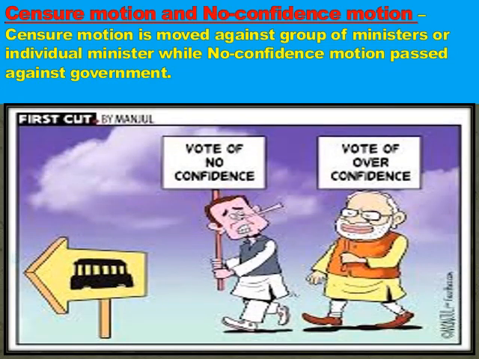Now what is censure motion and no confidence motion? Censure motion is moved against a group of ministers or individual ministers, while no confidence motion is passed against the government. तो नो कॉन्फिडेंस मोशन मतलब होता है भाई हमें सरकार पे कॉन्फिडेंस नहीं है, आप प्रूव कीजिए कि आपने जितने एमपीज के साथ गवर्नमेंट बनाई है. तो एक स्ट्रेंथ होती है, जैसे 545 मेंबर्स आपके लोकसभा के हैं, तो उसमें स्ट्रेंथ होती है कि 300 जो मेंबर्स होंगे, if you want the 300 seats, then only you can form the government.